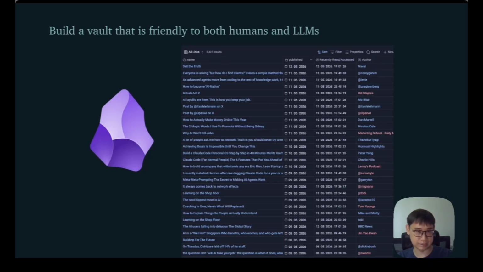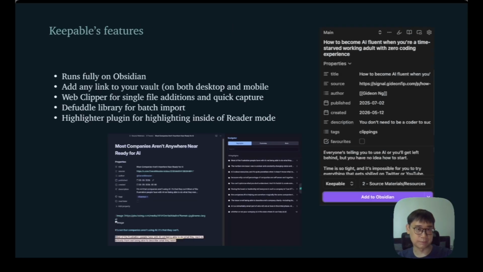I placed everything inside of here so that it's this one huge centralized vault that both myself as well as AI is able to access. And for all of the features of it, I will also share a quick dry run on how this can work and how you can actually use it for yourself as well.